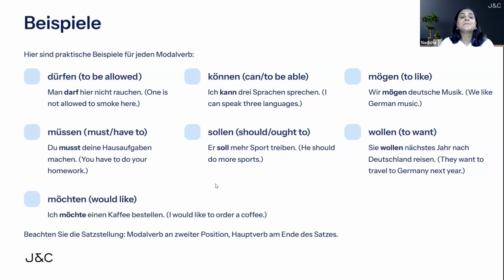The last one is möchten. It means would like. Ich möchte einen Kaffee bestellen. What is the position of the modal verb? Second, yes. So it is coming at second place, conjugated based on the subject, which is ich. That's why möchte, right? Ich möchte. Ich möchte einen Kaffee bestellen. And bestellen is the main verb, going completely at the back in infinitive form. We always conjugate the modal verb only. The other verb goes completely at the back in infinitive form. This one means, I would like to order a coffee.